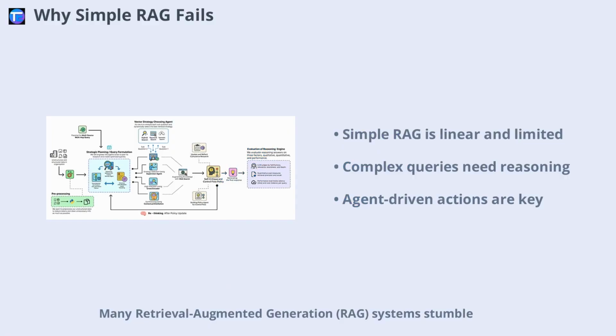Many Retrieval-Augmented Generation (RAG) systems stumble not because the language model lacks intelligence, but because the architecture is too simplistic. When faced with complex, multi-step queries, a linear, one-shot approach just can't keep up. Imagine trying to answer a question that requires reasoning, reflection, and smart decision-making, like how we humans research and synthesize information. This is where agent-driven actions within the RAG pipeline become essential.